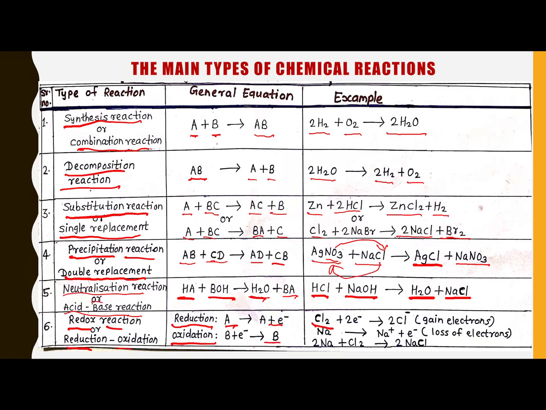Here the chlorine is added by 2 electrons, then we get 2Cl minus, that is the gain of electrons. And here is the sodium, that is Na plus. Na always has a positive charge because it is a metal, and it loses the electron. That's why it is the oxidation reaction, and here is the redox reaction, which is the combination of oxidation and reduction. We get the product from 2Na plus Cl2: sodium chloride, that is a salt.